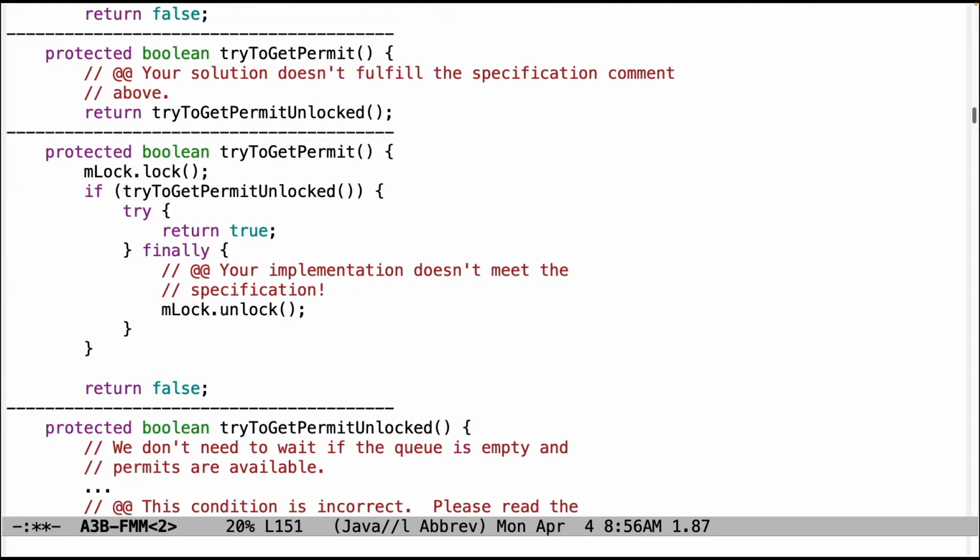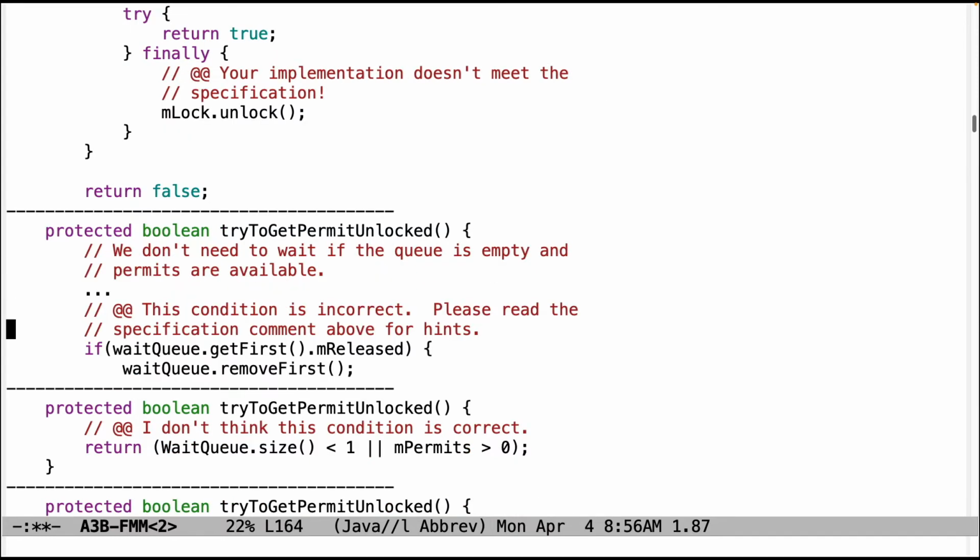Now this is the grad student version of try to get permit, and this approach correctly acquires a lock. That's good. Calls down to try to get permit unlocked, but then it always unlocks the lock. And for the grad student version, you're only supposed to unlock the lock if you successfully acquire the permit. If you don't acquire the permit, then you should not be unlocking the lock, because you want it held when wait for permit gets called.